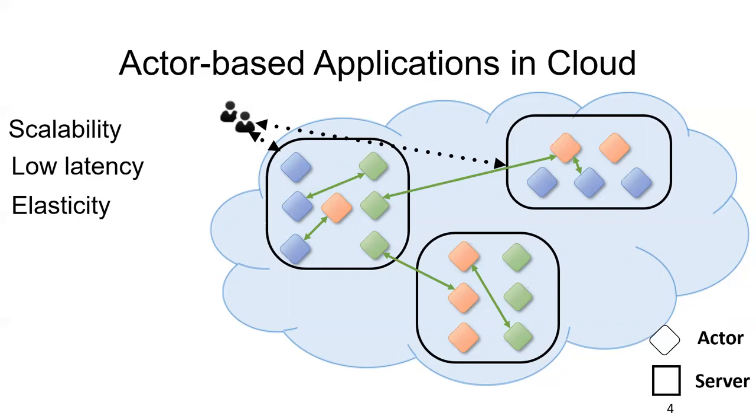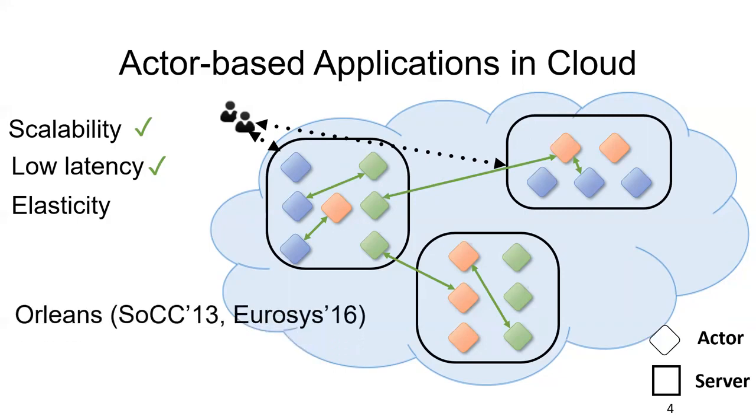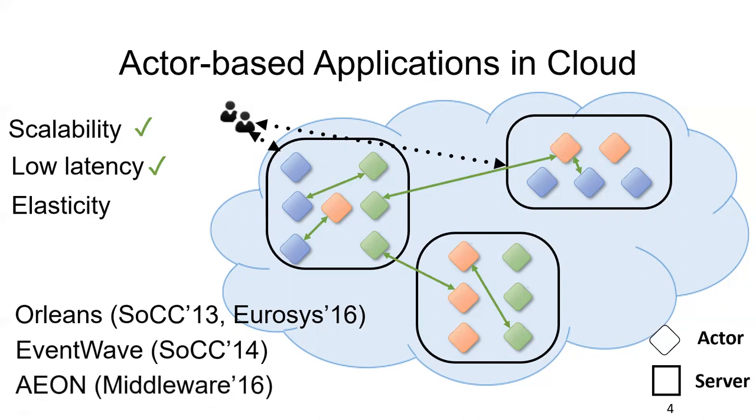First, it's scalable because actors communicate with each other through asynchronous messaging. Also, in many cases, actor-based applications have low latency because the states of applications are stored in each actor, which is in memory. So there are many works here, like Orleans, which is from Microsoft, and EventWave, and Aeon. But how about the elasticity in those actor programming languages?